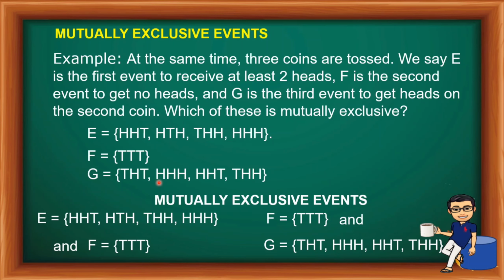Mayroon din ditong head, head and head. Mayroon pang head, head, tail. Mayroon ding tail, head and head. Kaya siya ay not mutually exclusive event, kasi it happened at the same time or may same result.